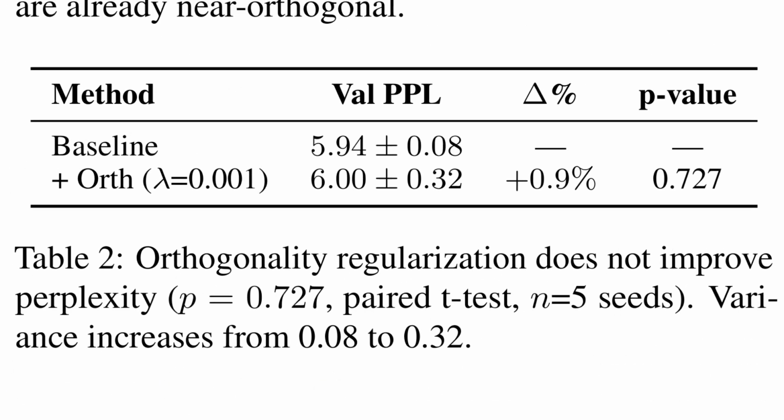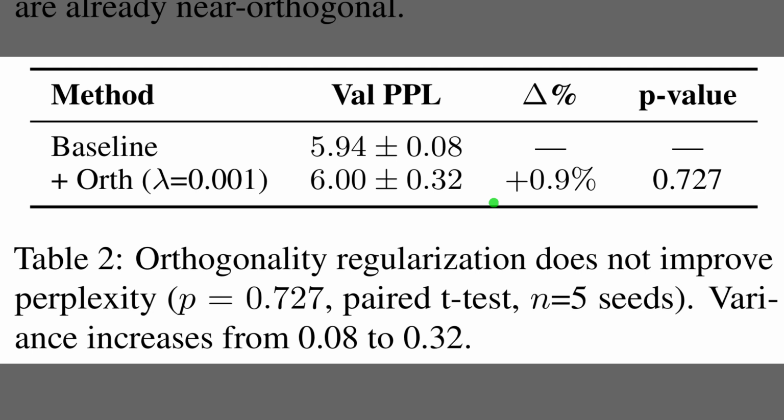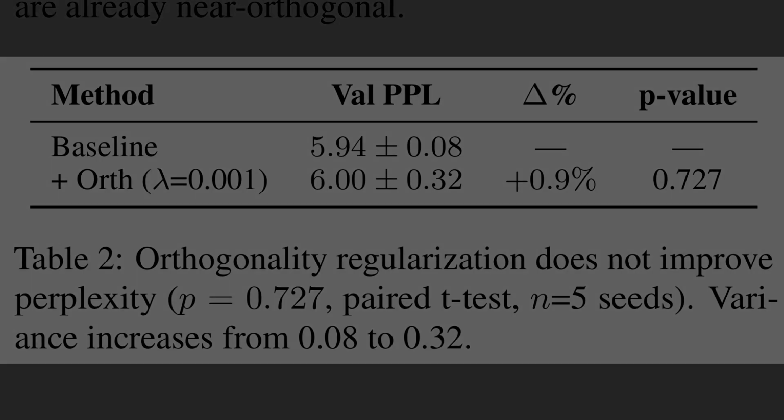So, while Table 1 showed the geometric failure, Table 2 reveals the cost in actual performance. The baseline model achieves a validation perplexity of 5.94 with a tight error margin. But when we apply the orthogonality constraint, the score worsens to 6.00, representing a 0.9% degradation. Crucially, look at the variance term after the plus-minus sign. It quadruples from 0.08 to 0.32, which indicates that the regularization destabilizes the training process.